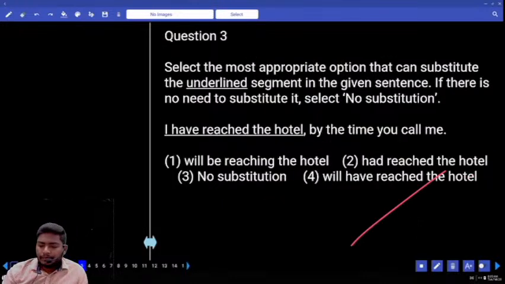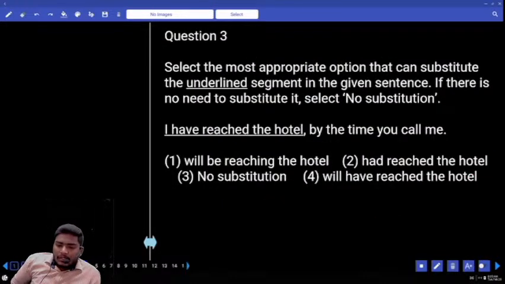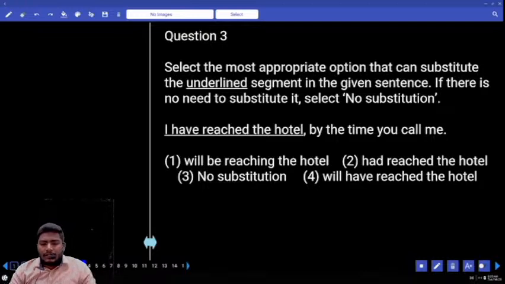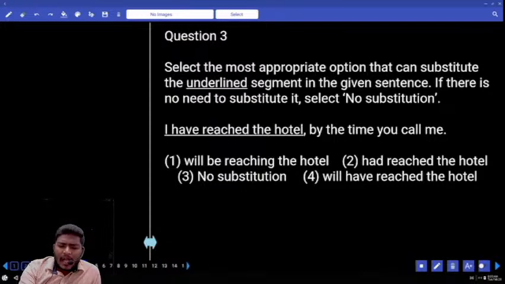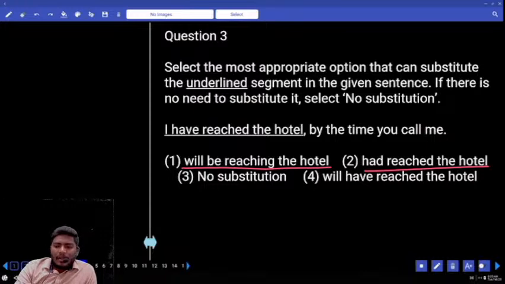Move to 3. Substitute the underlined sentence here. I have reached the hotel by the time you called me. Look at the options. I will be reaching the hotel by the time you called me. I had reached the hotel by the time you called me. I will have reached the hotel by the time you called me.